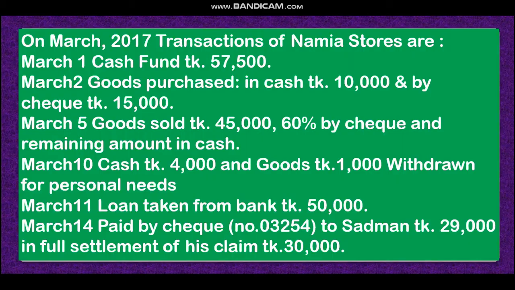Let's see the next one. Cash 4,000 and goods 1,000 withdrawn for personal needs. That means cash goes out.